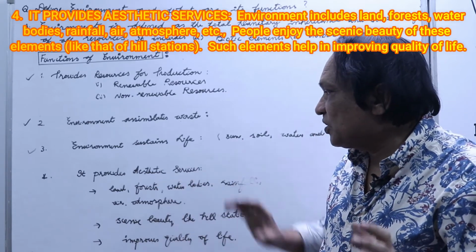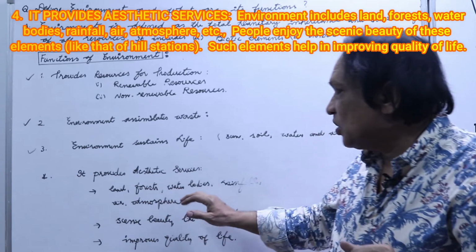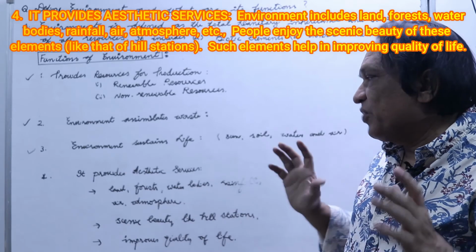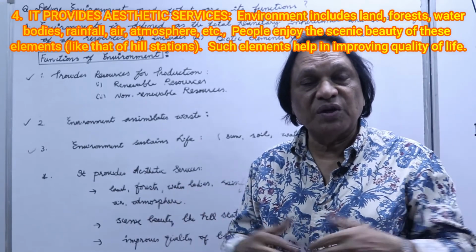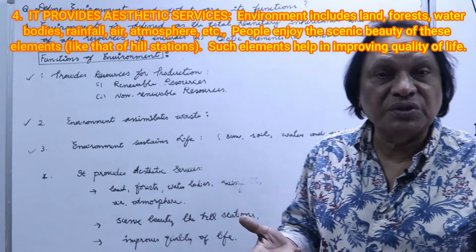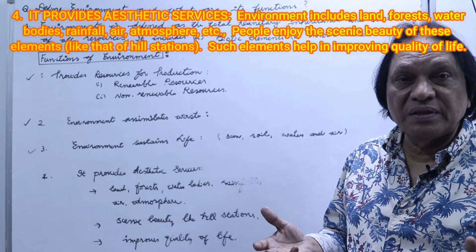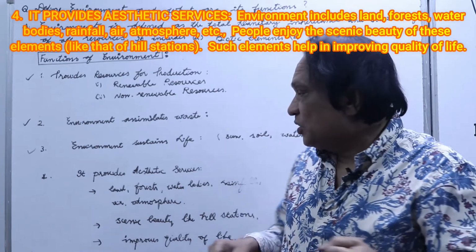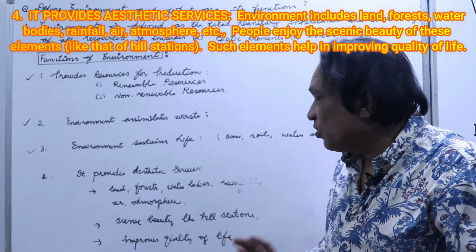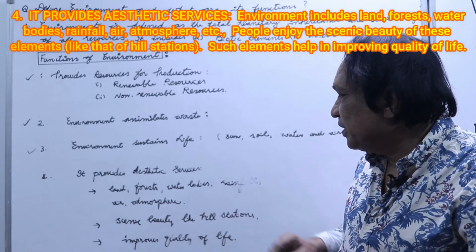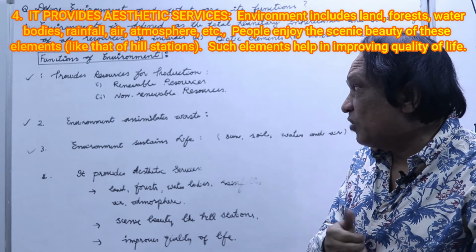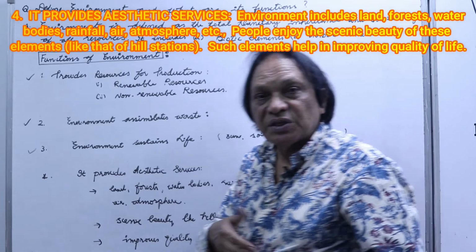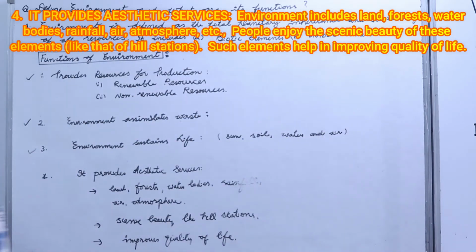You can see here it provides aesthetic services: land, forest, water bodies, rainfall, air. We all go to see forests, mountains, rainfall, and snowfall in the mountainous regions, maybe in Jammu and Kashmir, Kullu Manali, maybe Shimla. It improves our quality of life and scenic beauty like hill stations. So the environment also provides us aesthetic services, which increase our quality of life.